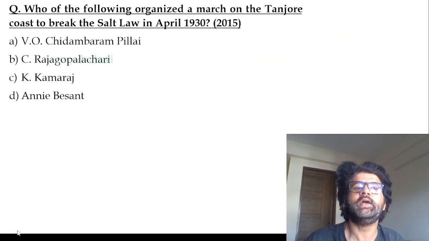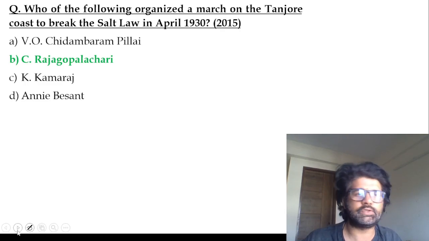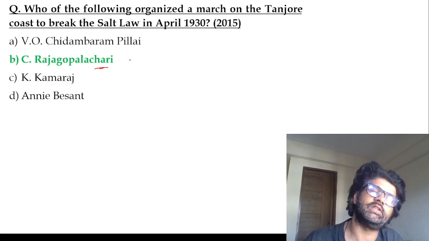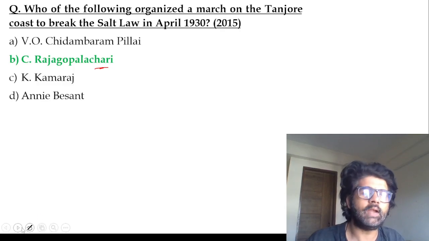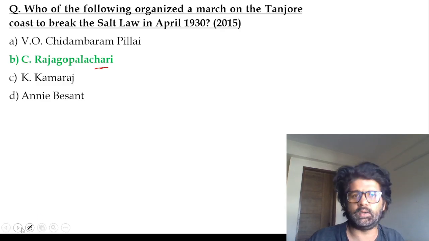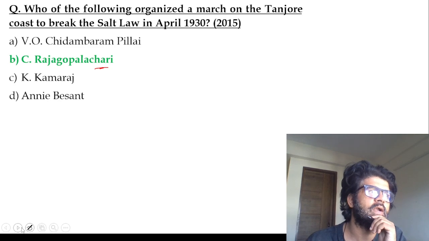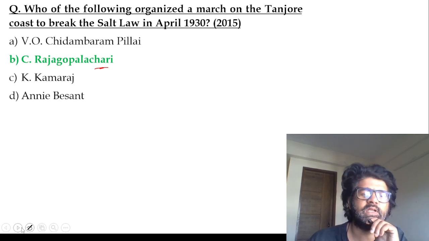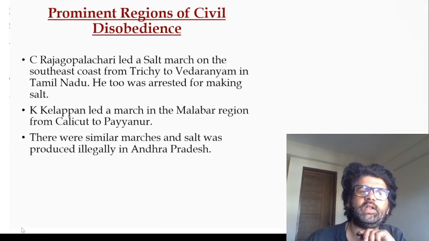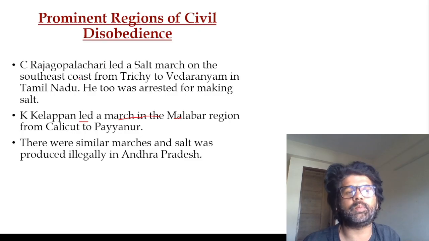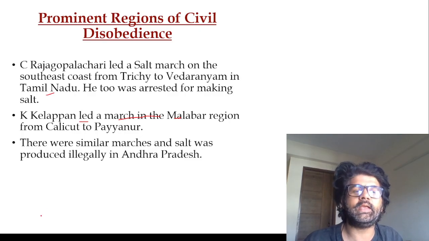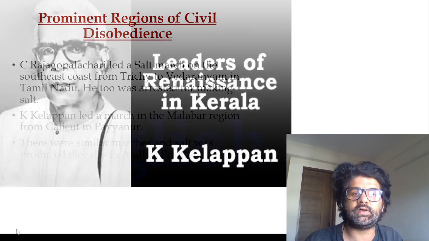C. Rajagopalachari. In the coastal regions, people started breaking salt laws. C. Rajagopalachari sir in Tamil Nadu, K. Kelappan sir in Kerala, different leaders. And states which are inland, where there is no sea, started doing campaigns against the chowkidari tax, anti-chowkidari and all. Really good. C. Rajagopalachari sir. K. Kelappan led a march to the Malabar region. C. Rajagopalachari, Tamil Nadu. K. Kelappan, Kerala.